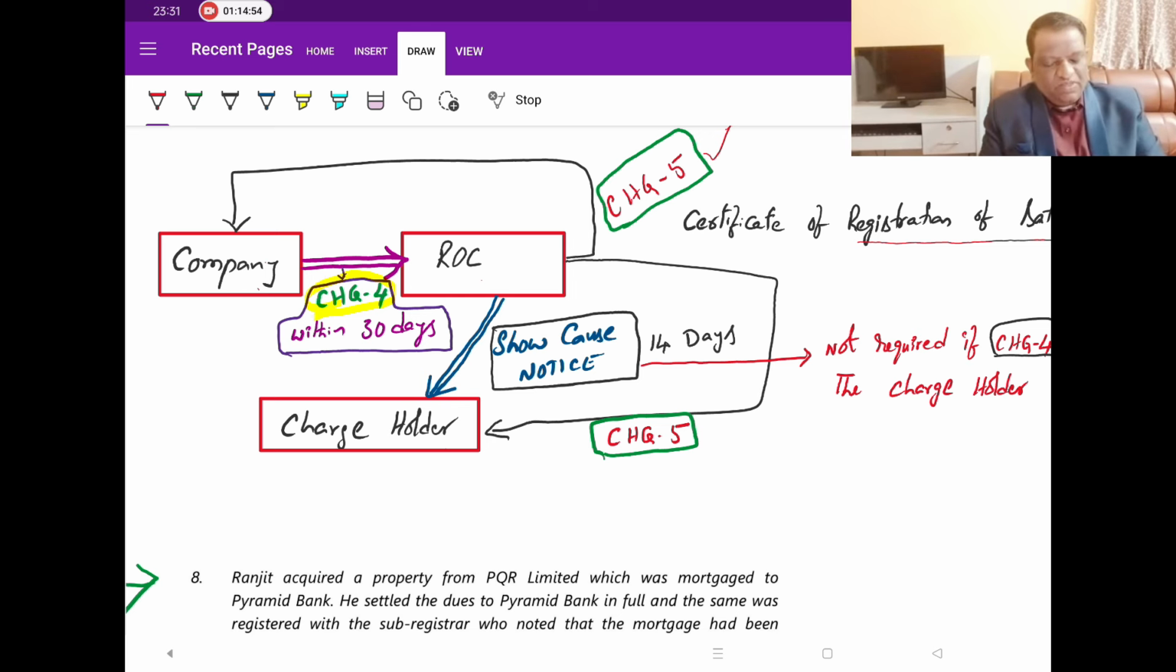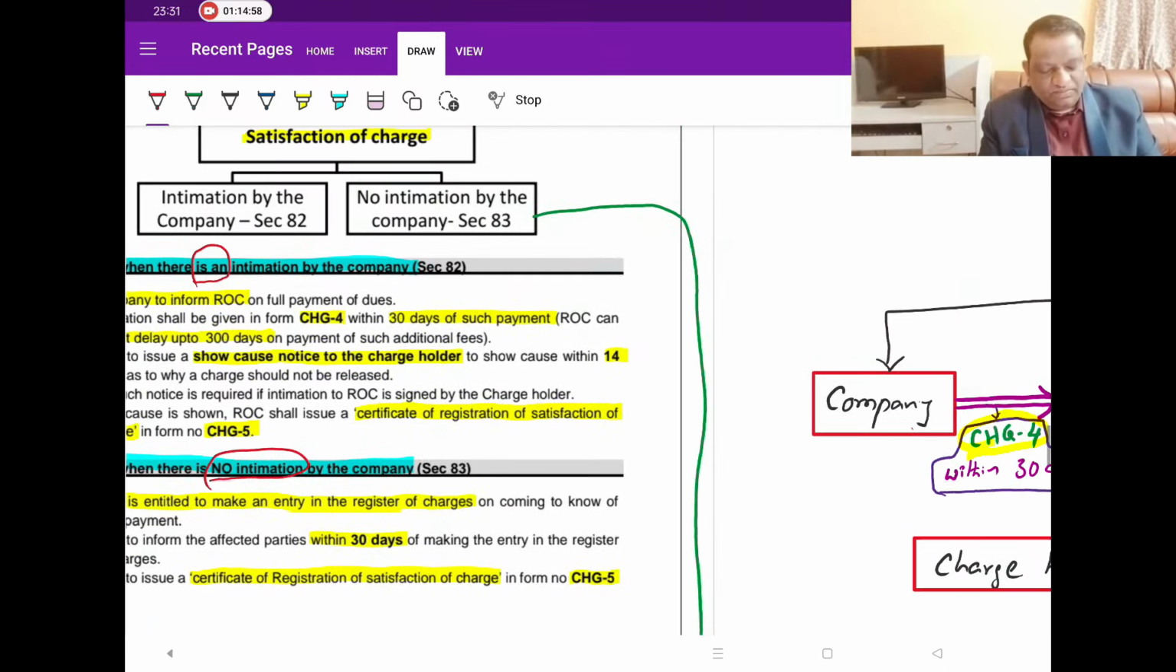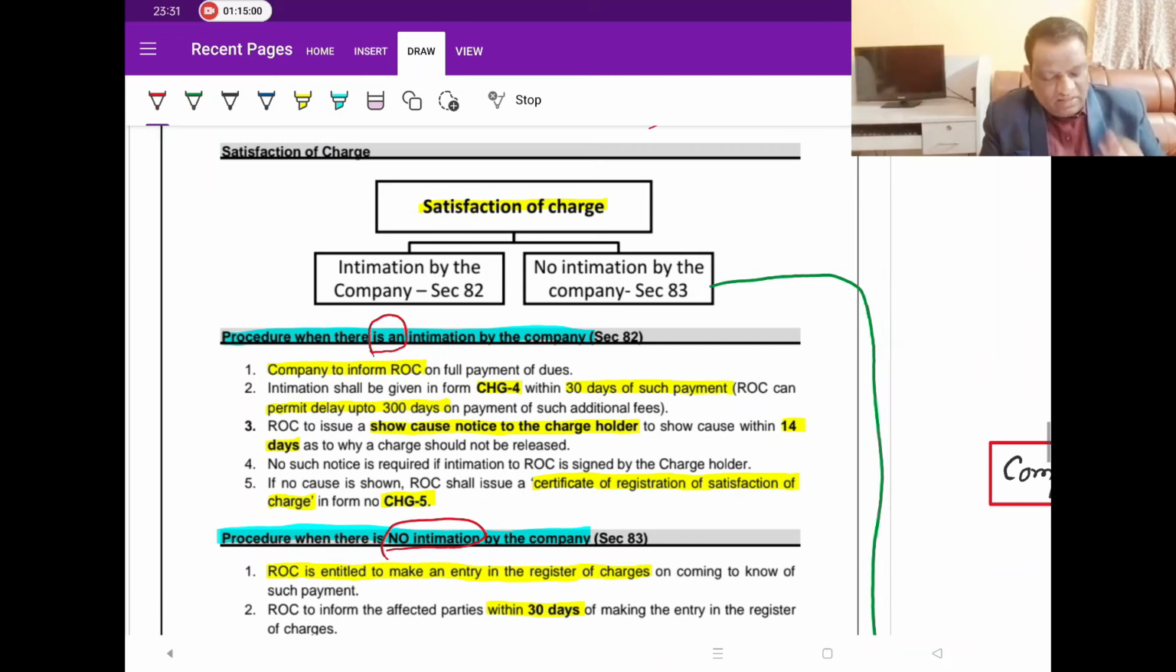So with this, the line has been closed and all formalities are done. Now, let us look at it. For this satisfaction of the charge, there are two sections involved. One is section 82 and the second one is section 83. What is the difference? Section 82 is precisely what we talked about.